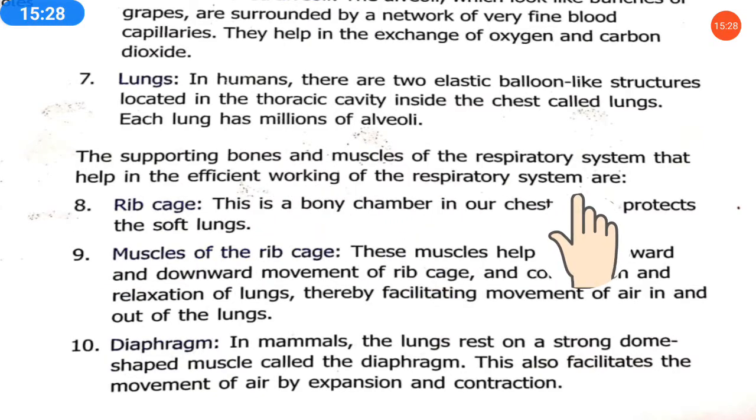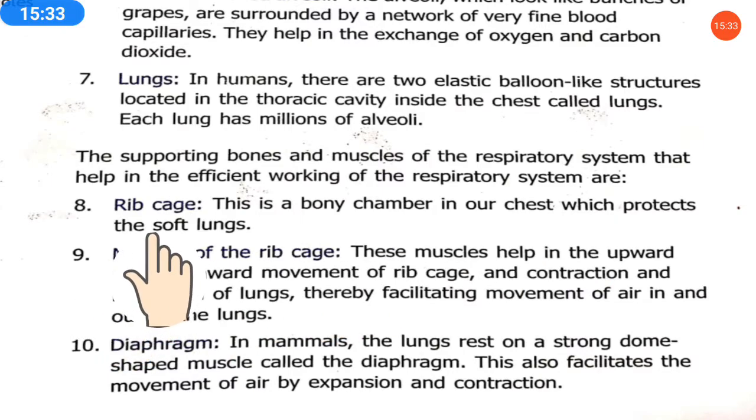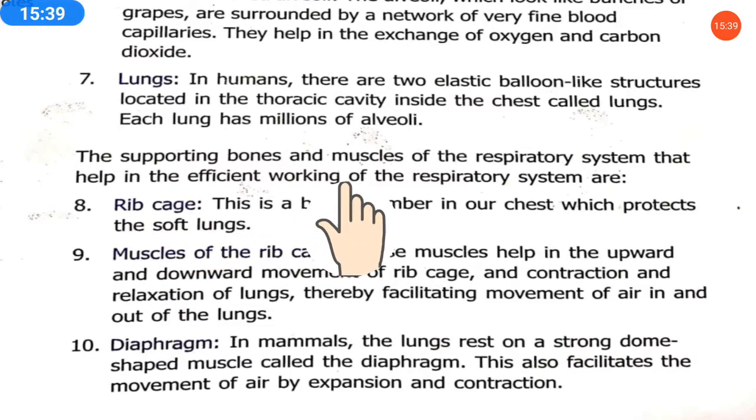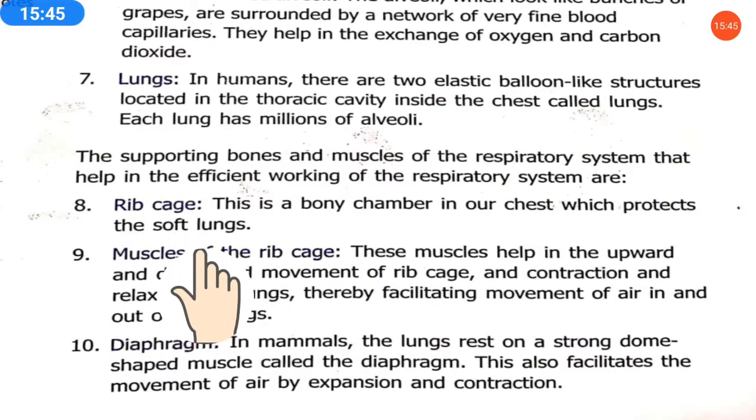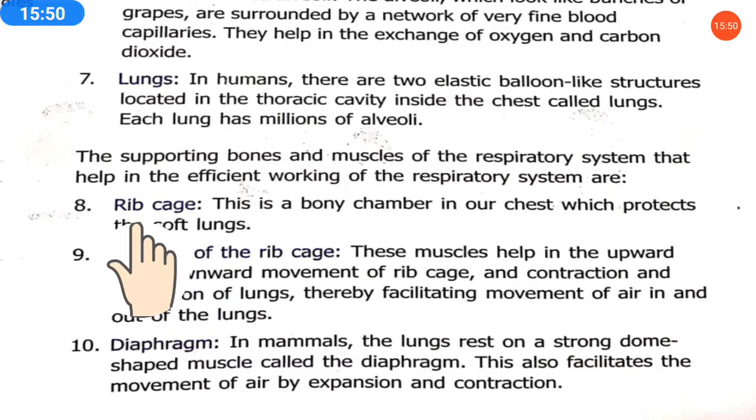Other than these, there are more special organs which help in the human respiratory system. Here we will discuss the rest of the bones and muscles which help in the working of the respiratory system. So next is the rib cage.